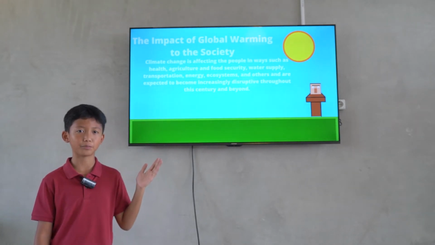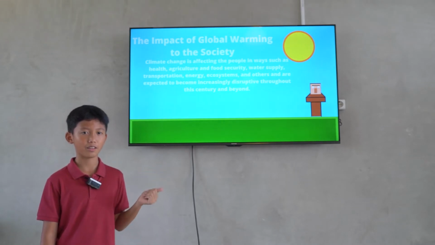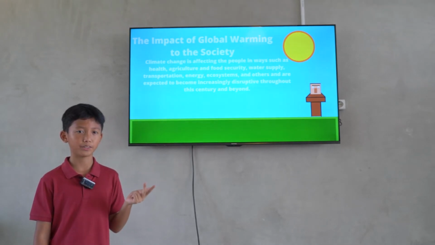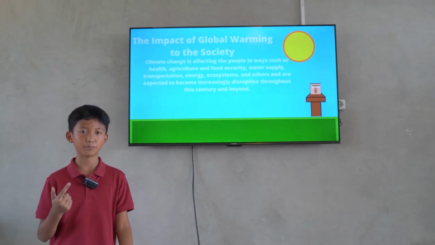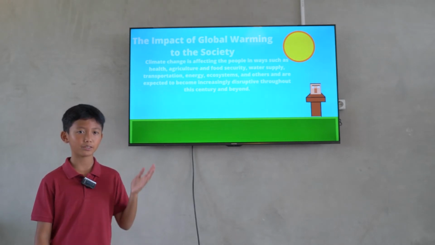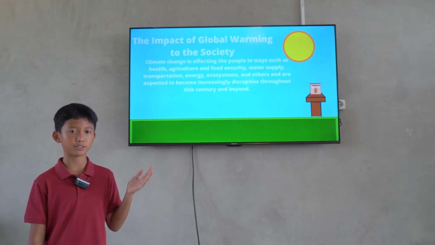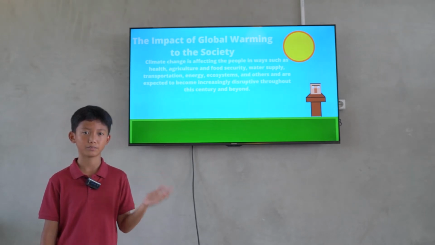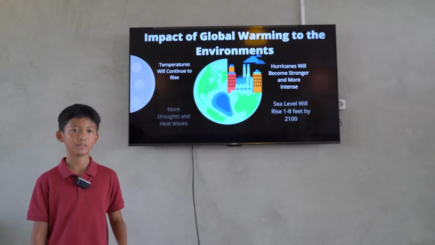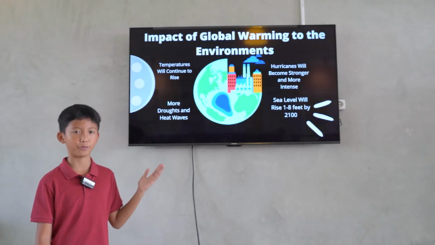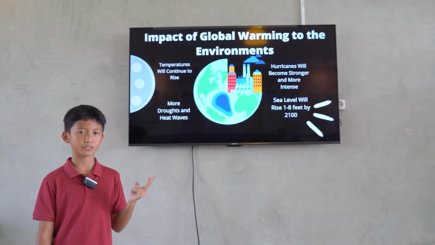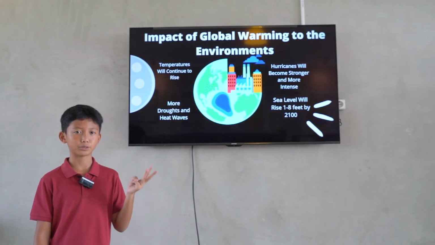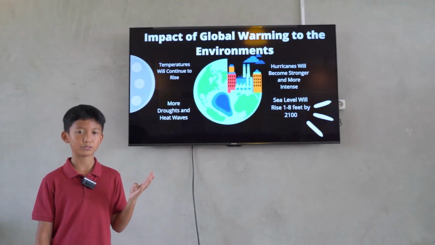Climate change is affecting people in ways such as health, agriculture, food security, water supply, transportation, energy, ecosystem, and others, and is expected to become increasingly disruptive throughout this century and beyond. The impacts of global warming to the environment. First, the temperature will continue to rise. More droughts and heat waves. Hurricanes will become stronger and more intense. Sea level will rise 1 to 8 feet by 2100.